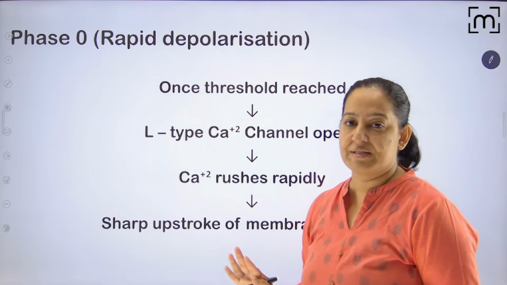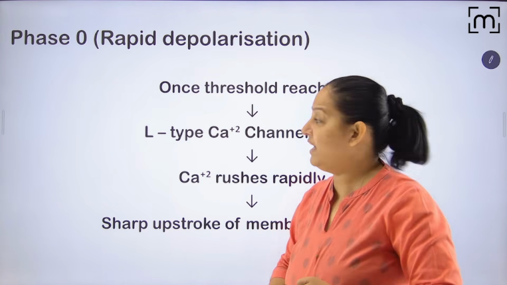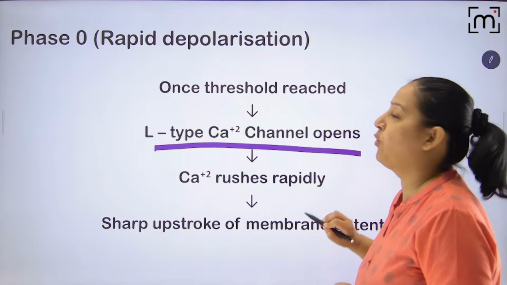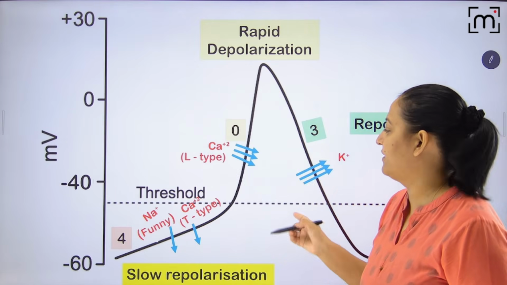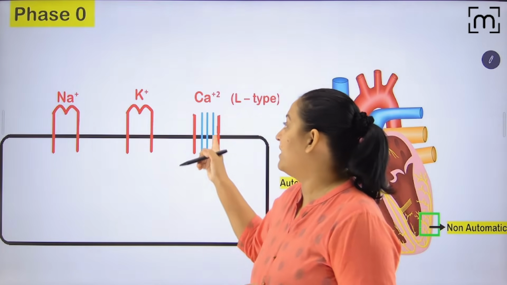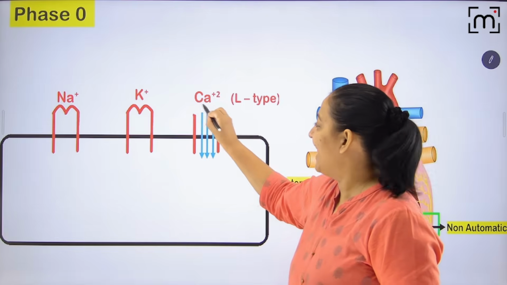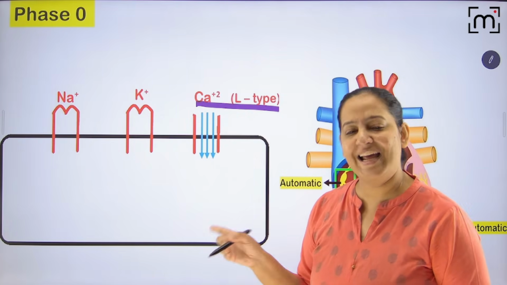Okay, so phase 4 is done. After phase 4, we have phase 0, that is rapid depolarization. Here the L-type calcium channel will open once the threshold is achieved. What's the threshold? -40. You can see it here. Once the -40 threshold is achieved, L-type calcium channels open. T-type channels open in phase 4. Here the L-type calcium channel opens.